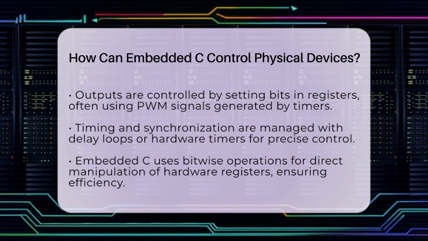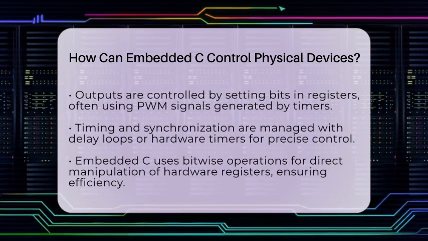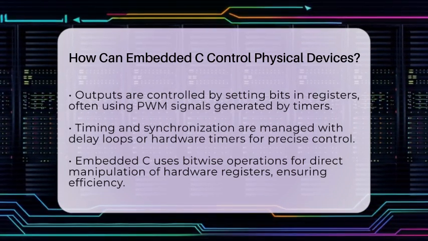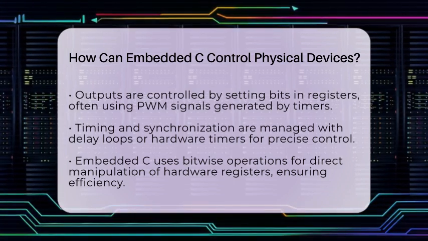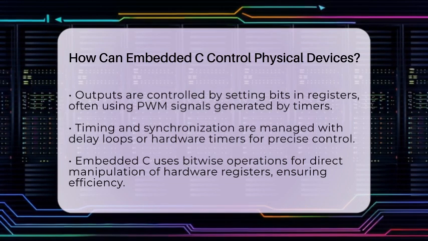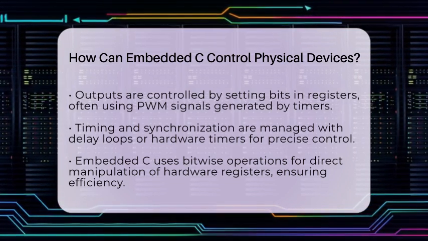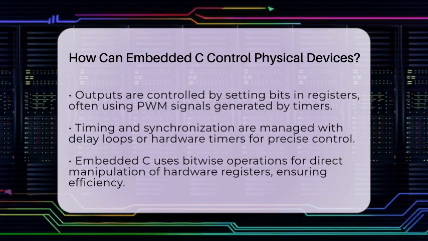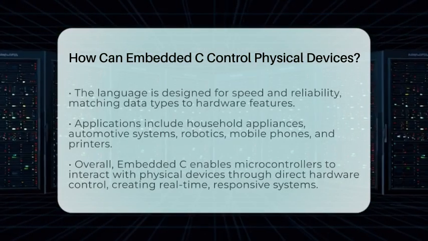This allows for precise control over hardware features without wasting resources. Embedded C is designed to be efficient and straightforward. It uses data types that match the hardware, such as fixed-size integers, and provides functions to access special function registers directly. This makes controlling physical devices fast and reliable.